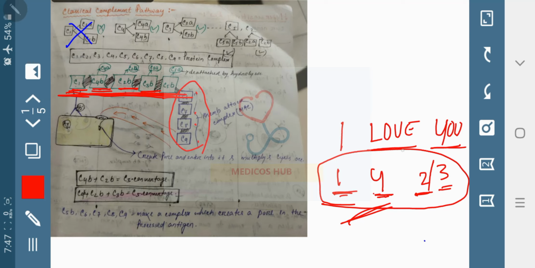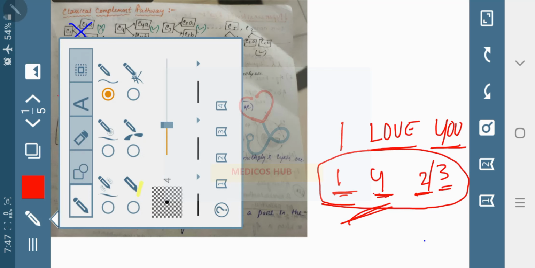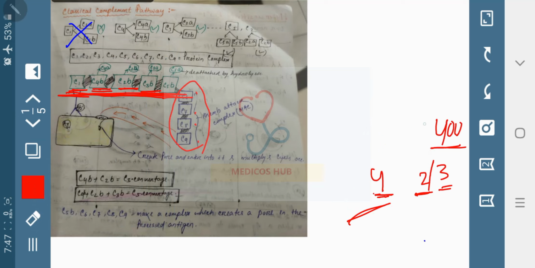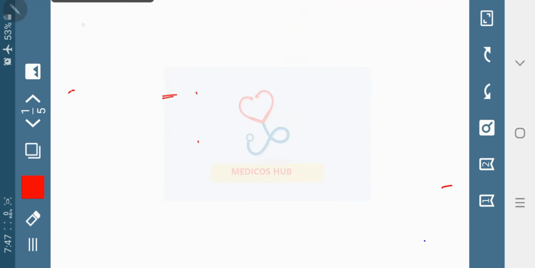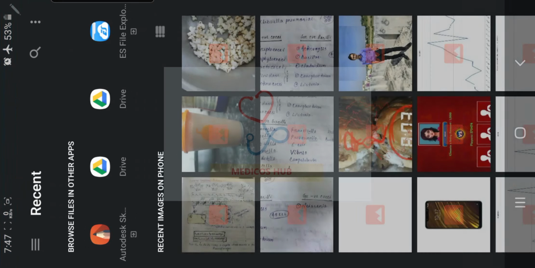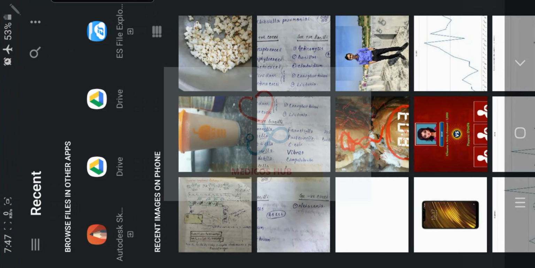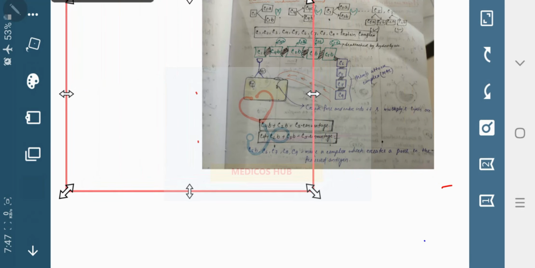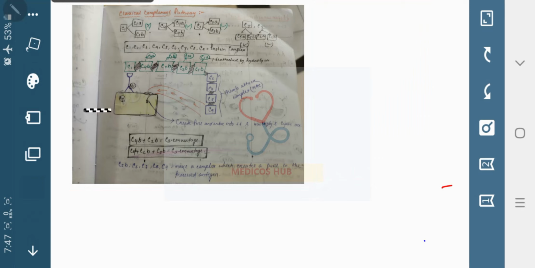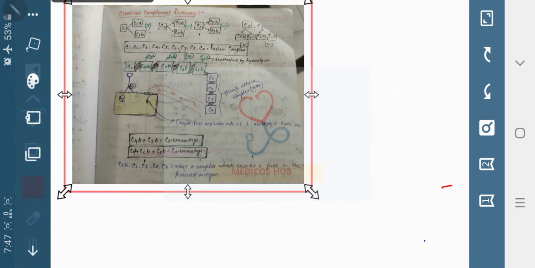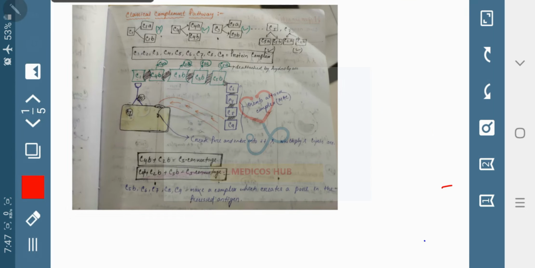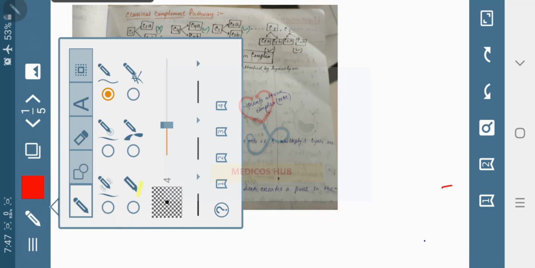Okay friends, see what happens here. This is the antigen.